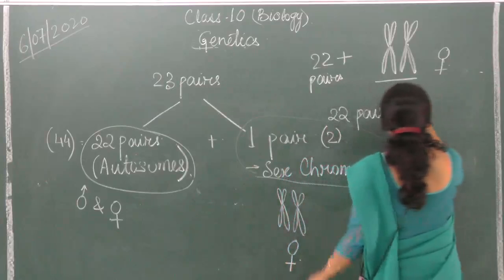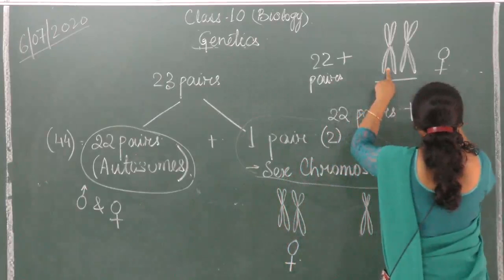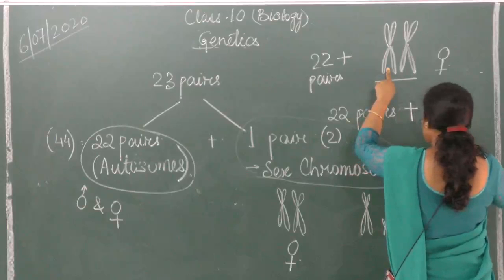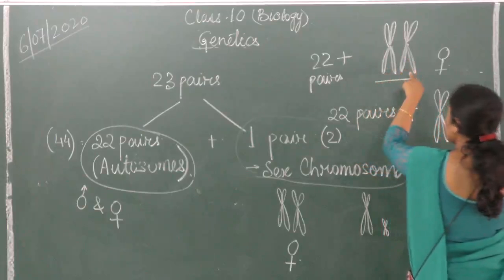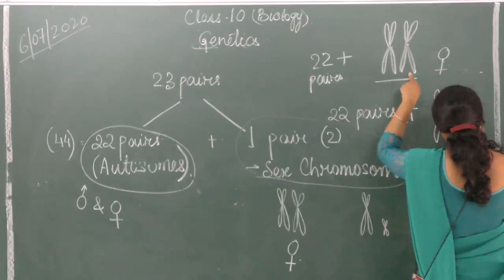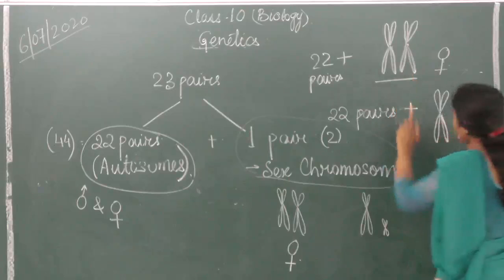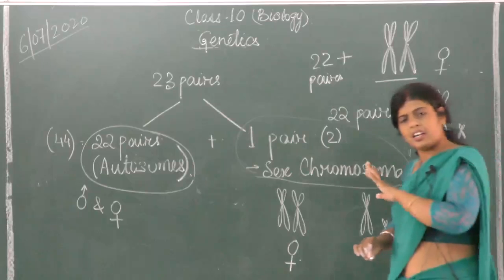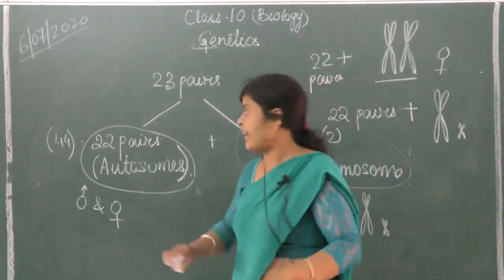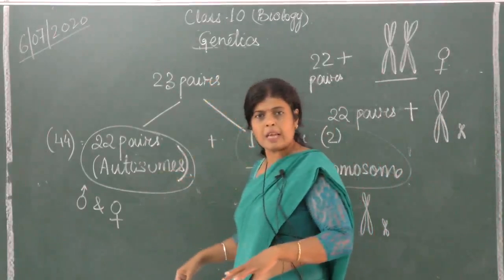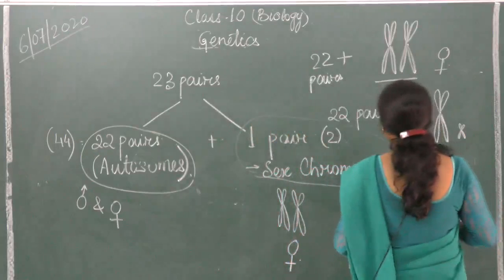Is it clear? Plus one of the chromosomes is like this, but the other one is very different. This is the only pair of chromosomes which are totally different. Only one pair. The rest of the chromosomes are the same. Is it all right? So how do we name them?